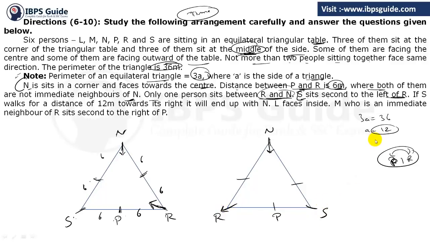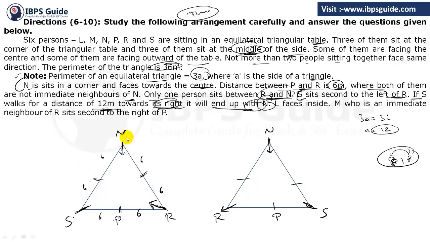Clear? Now, if S walks a distance of 12 meters towards its right, it will end up at N. What are they saying? If S walks 12 meters, we have to move 12 meters from S and reach point N. In this case, if you make S face the center, then N will be on the left side when you cover 12 meters.